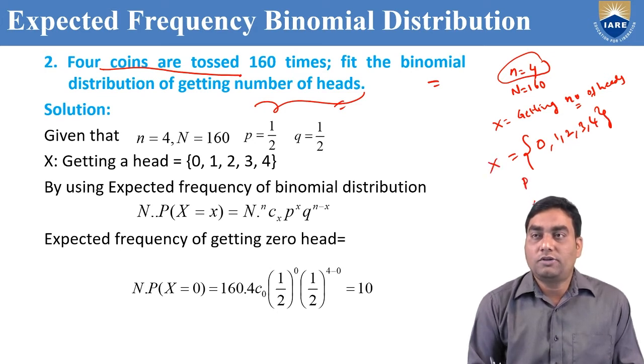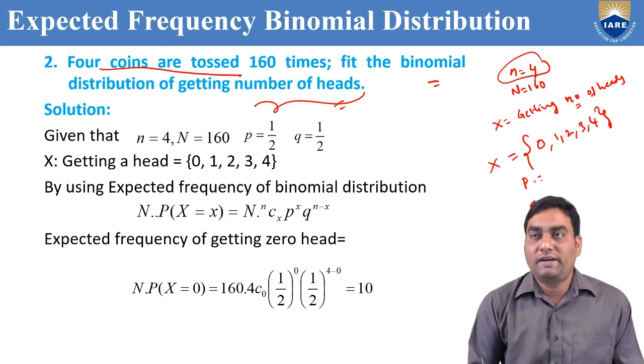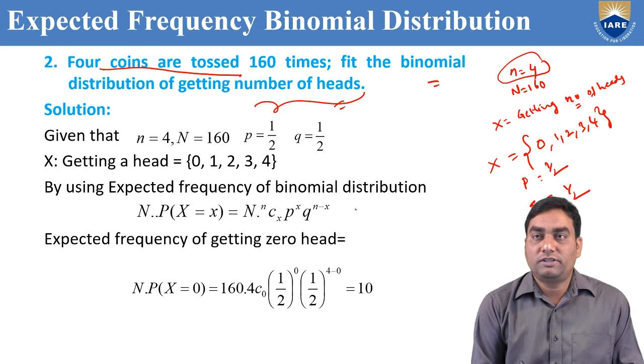And p and q are also required. Probability of success in a single trial, p. So if 4 coins are tossed, you consider only a single coin. What is the probability of getting head? 1 by 2. q also 1 by 2. Now by using expected frequency of binomial distribution, this is the formula. Now you find out expected frequency for 0 heads, 1 head, 2 heads, 3 heads, 4 heads.